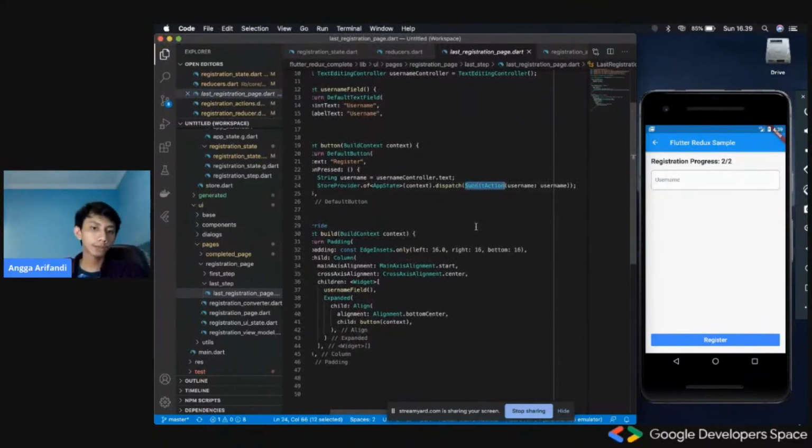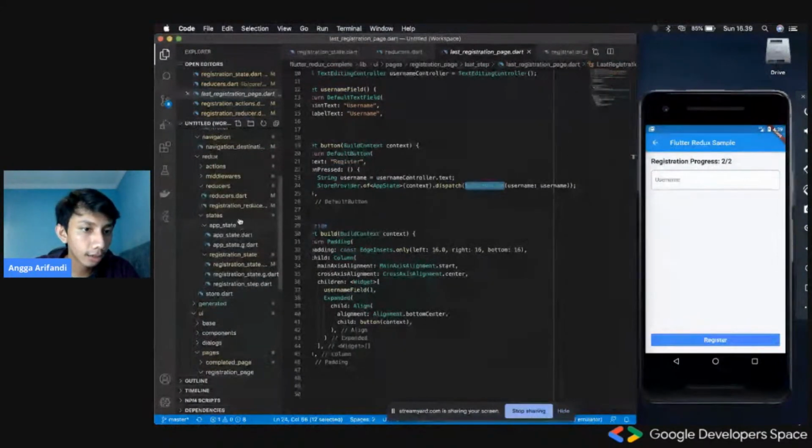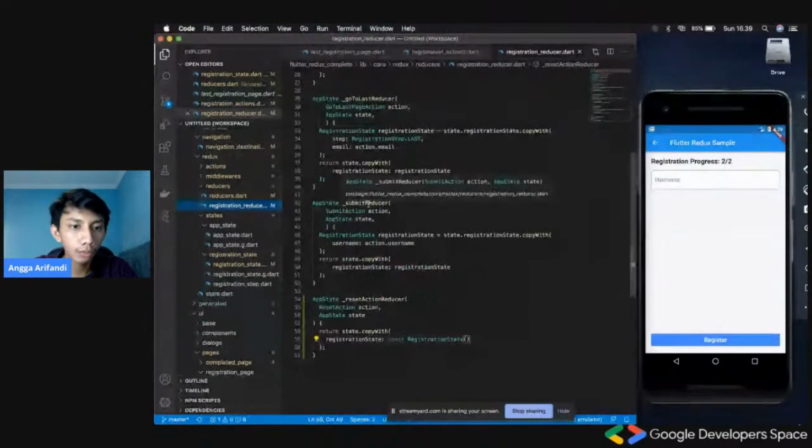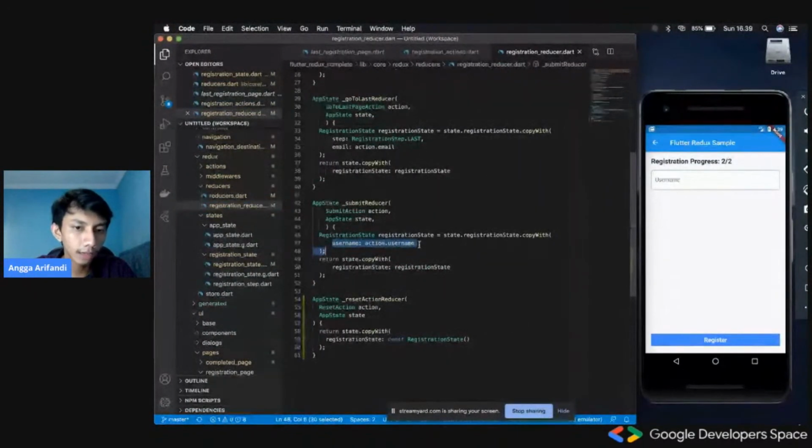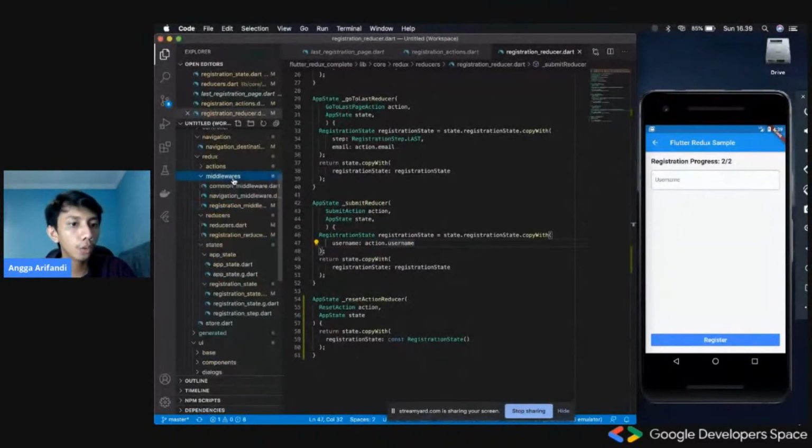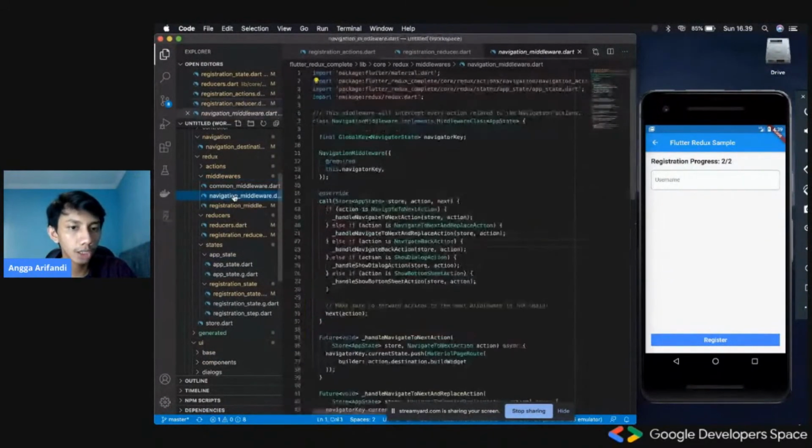So as I was explaining, the submit action, basically inside the reducer, if we see it clearly, it would just add the username that is being filled right here. But we insert some middleware inside of it called navigation middleware.